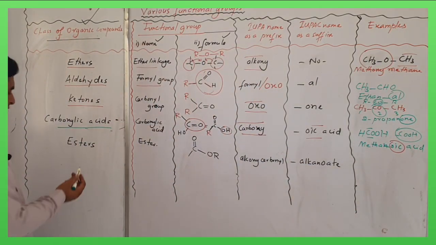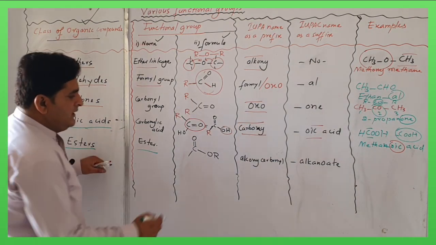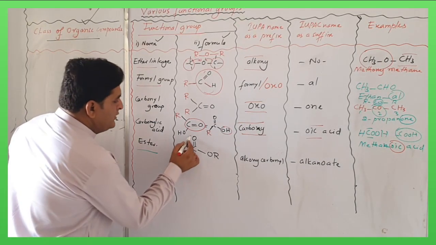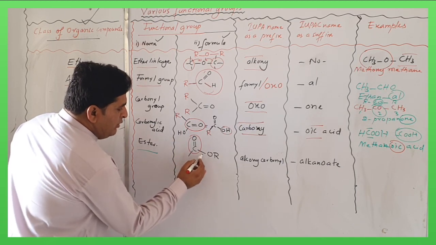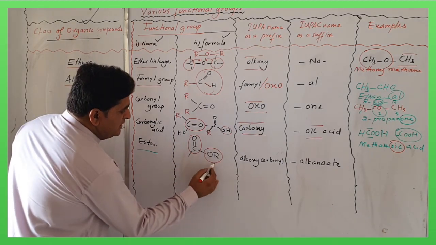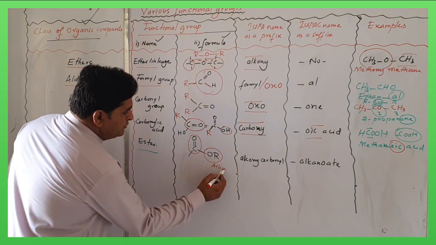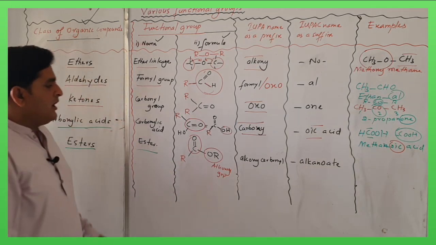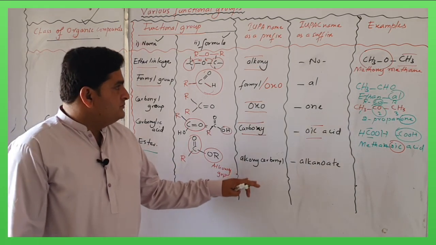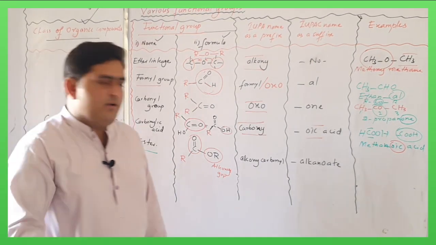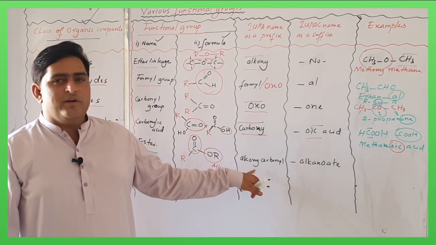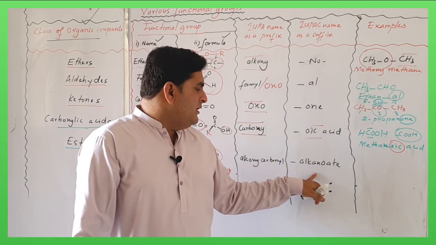Similarly, the last functional group is esters. The name of the functional group is ester, and ester is also considered a type of carbonyl group, as the carbonyl group is there. The difference is that out of the two free valencies, one valency is satisfied by an alkoxy group and the other is satisfied with an alkyl group. So its prefix, if it is present with another high priority functional group, will be alkoxycarbonyl and its suffix will be alkyl